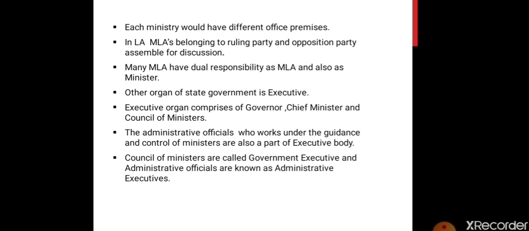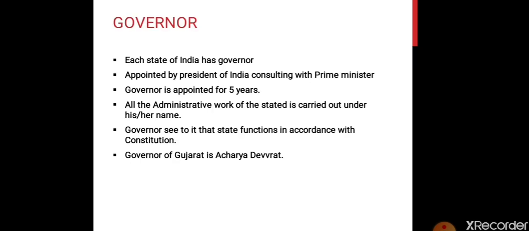The Council of Ministers are called the government executives, and the administrative officials are known as administrative executives. So the people who are working under the Minister of Education are known as administrative executives, and the Minister of Education of the state is known as a government executive.